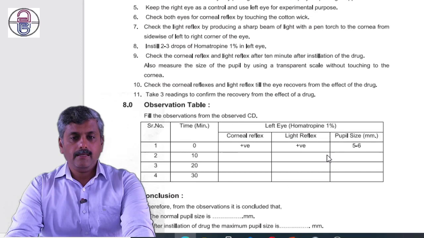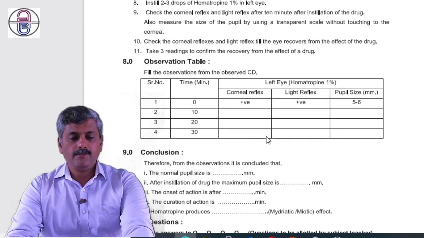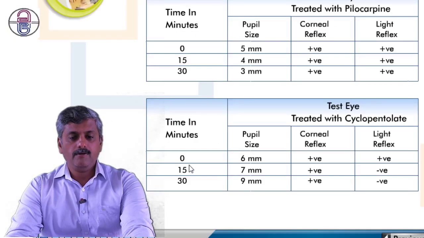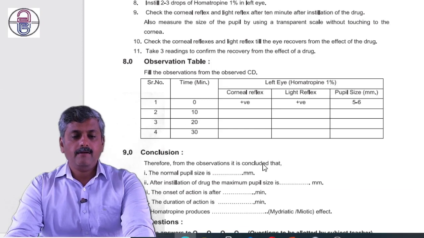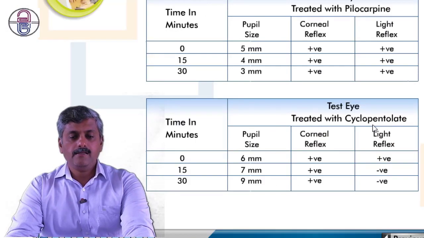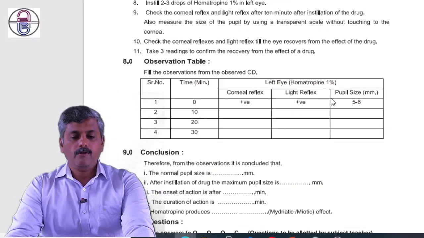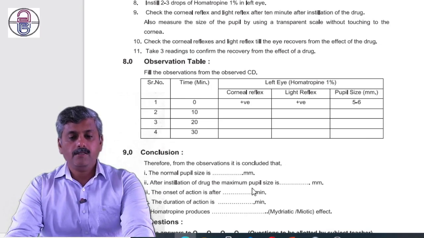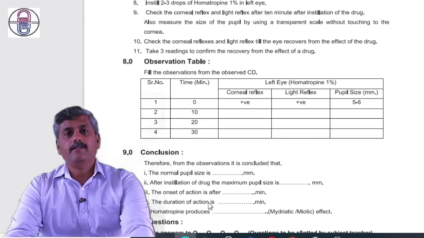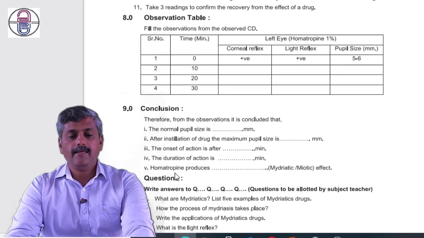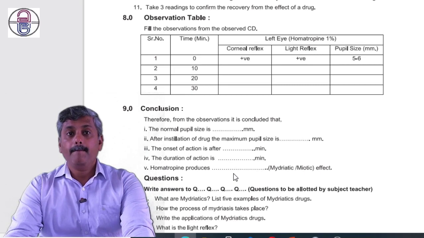In the same manner, for experiment number 14, we could use the same observation table. In that observation table, you could put 0, 15 and 30 minutes. Again, instead of homatropine, you can add cyclopentolate. Pupil size is 6, 7 and 9. The pupil size is 6 mm, and after instillation of the drug, the maximum pupil size is 9 mm. The onset of action is 15, duration of action is 30, and it is mydriatic in action. So this is the observation table.